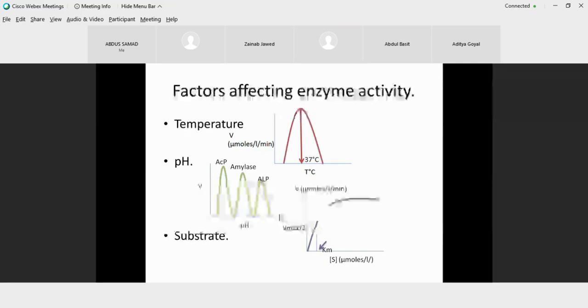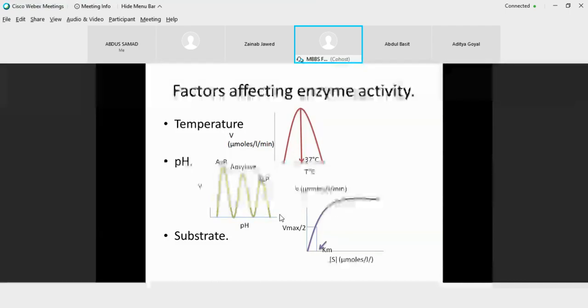Okay. In terms of the substrate, the curve is a rectangular hyperbolic curve. And this rectangular hyperbolic curve is giving you very important information about the Km value. Km value is that substrate concentration at which you get half the maximum velocity.